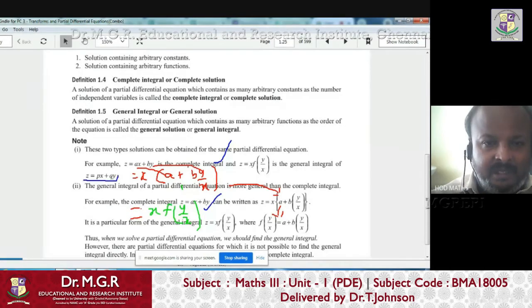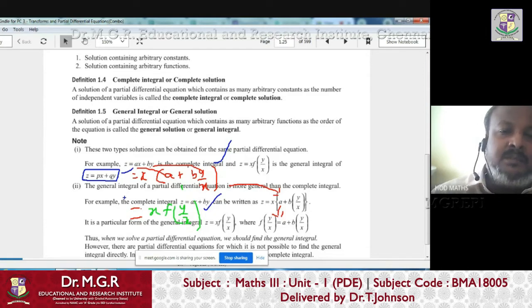So this is the given PDE. z equals to px plus qy is the PDE, right? For this PDE only, z equals to ax plus by is the complete solution. z equals to px plus qy is a first order PDE. For that first order PDE only, z equals to ax plus by is the complete solution. But from that complete solution itself, you can form a general solution by doing this type of changes. Now, in place of arbitrary constants a and b, that is replaced by an arbitrary function f, right?